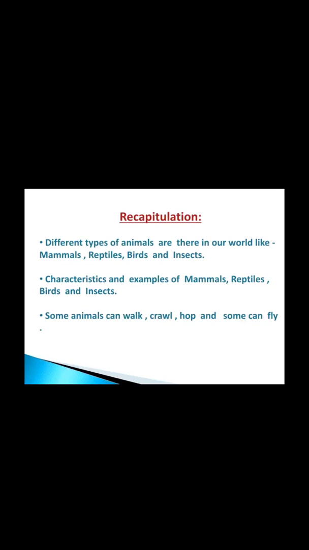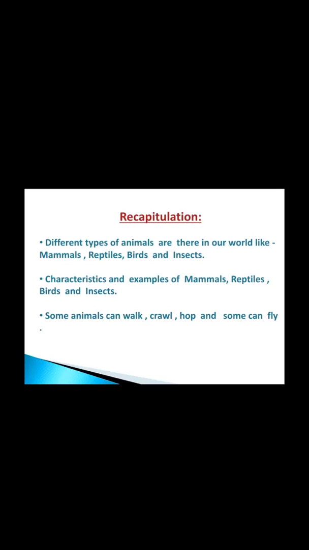Mammals give birth to new babies. Their body is covered with hair and external ears are present in mammals. Examples of mammals are cow, deer, dog, etc.